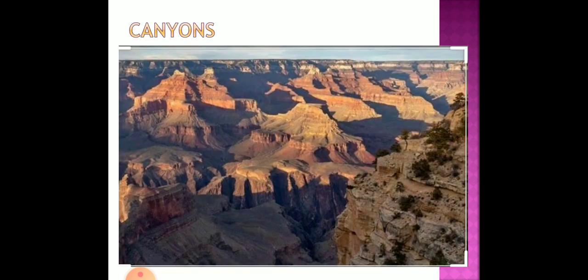Now the next one is canyons. What are canyons? I think you have heard about the Grand Canyon, the biggest one, and it's in North America. These canyons are deep, narrow valleys with steep sides. They are formed by a process of long-time erosion, and this Grand Canyon is formed by the Colorado River. Canyons are usually formed by the erosion done by rivers, and they are sometimes called valleys, which you can see here. They happen due to erosion activities.